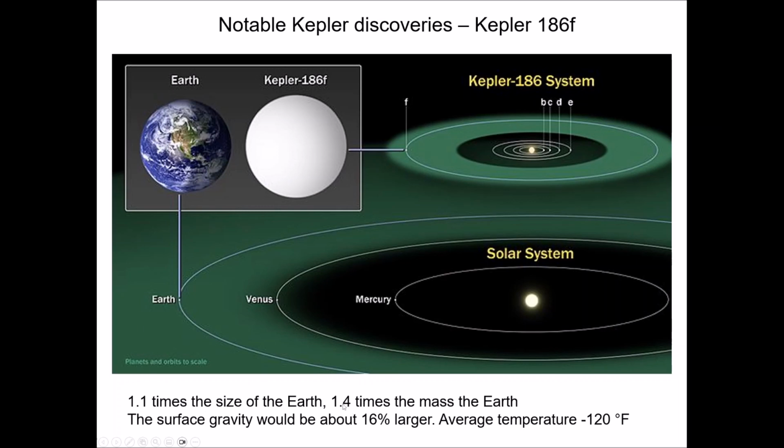As you can see, most of the planets in the system were too close in, but they did find one on the outer edge of the Goldilocks zone, and you can see it has a size very similar to the Earth. We believe it's a bit more massive than the Earth, though, so its surface gravity would be a little bit larger, but it's very cold. The average temperature is minus 120 Fahrenheit. So there may be regions where it's warm enough for some liquid water to exist, but it would be harsh. This is a very harsh environment here. But it was very important to see a discovery like this because it did resemble the Earth to some extent.